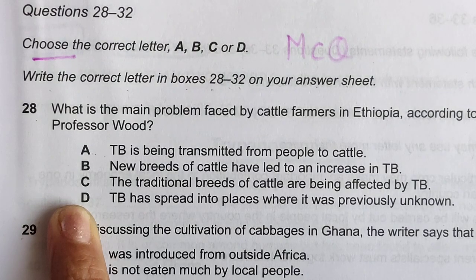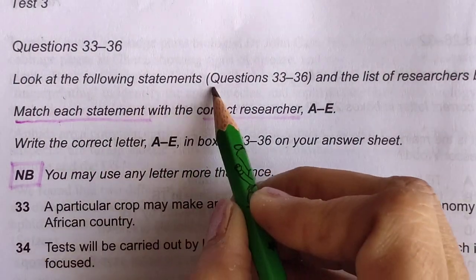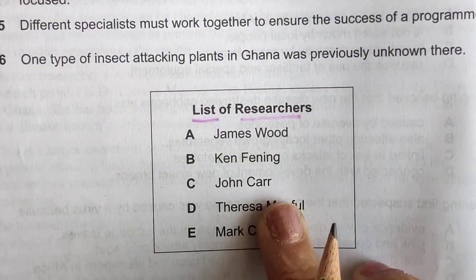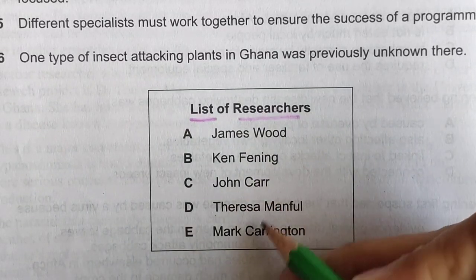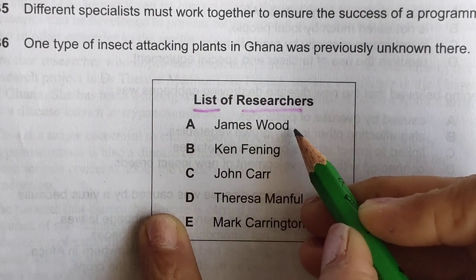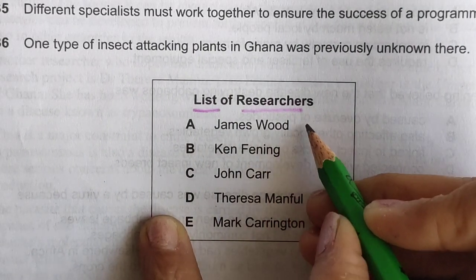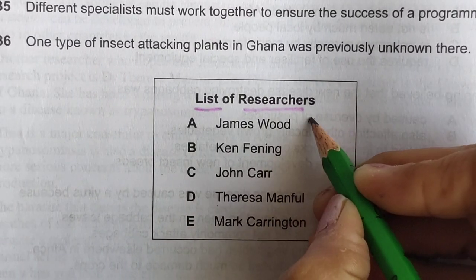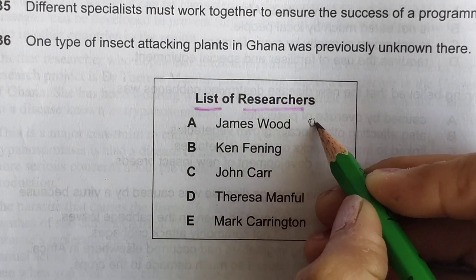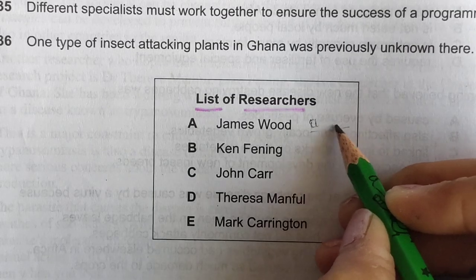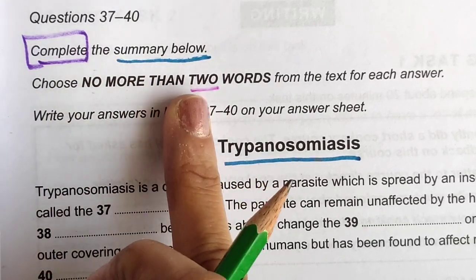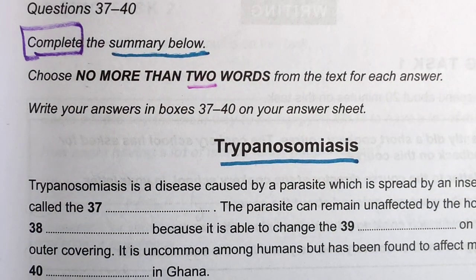Now the second type of question we have: look at the following statements and the list of researchers. It means we have a list of researchers type of question, and we have five researchers. Whenever we do this type of question, we will underline these persons' names and their inverted commas also, because what they are saying is always in inverted commas, what they are saying about their research and all. Third type of question we have: complete the summary below, choose no more than 2 words. Let's start with the first type of question.